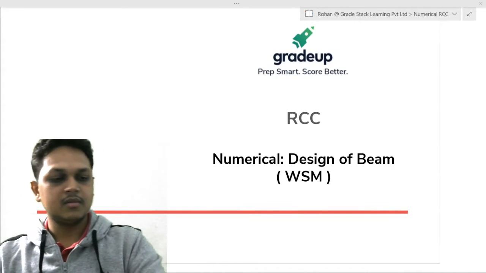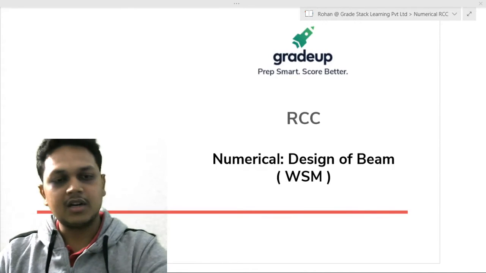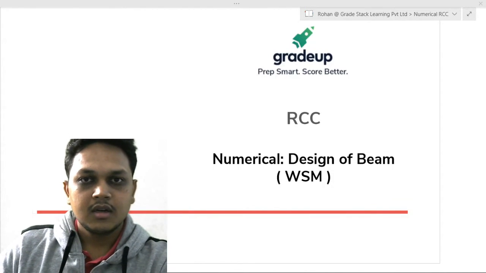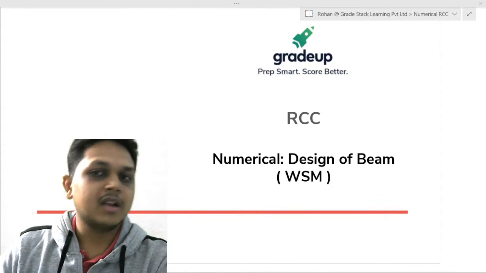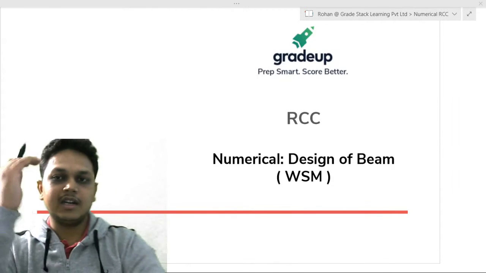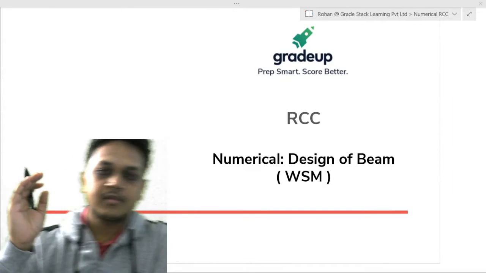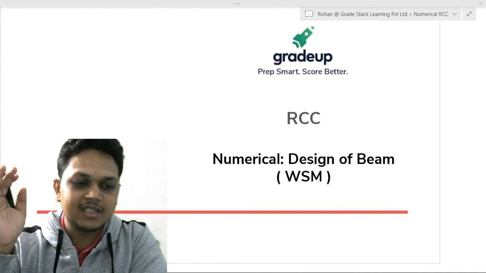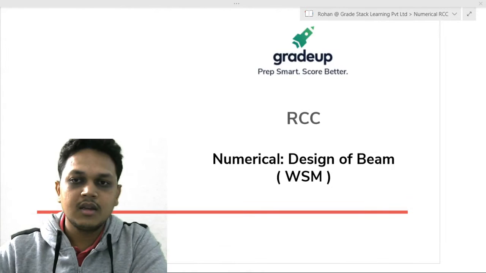How are you all? Avinash, the session you are talking about, we will plan after GATE only. Okay, we are not going for it right now because the students' target is GATE 2021. So we are going to plan that session after GATE only. Good evening Nikhil. Good evening everyone.